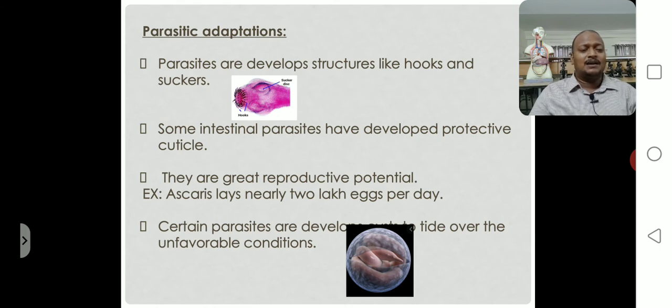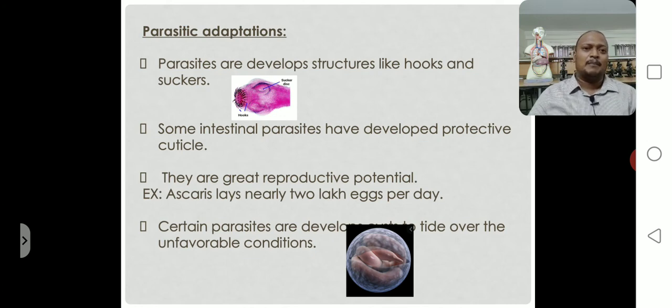Normally, without any modifications in their body, parasites are unable to live in the host body. There are some modifications and adaptations exhibited by the parasites. Only then are they able to live in the host body and successfully complete their life cycle. So there are modifications that take place in the parasite's body, and only by that do parasites successfully live in the host body. What type of modifications, what type of adaptations are exhibited by the parasites?